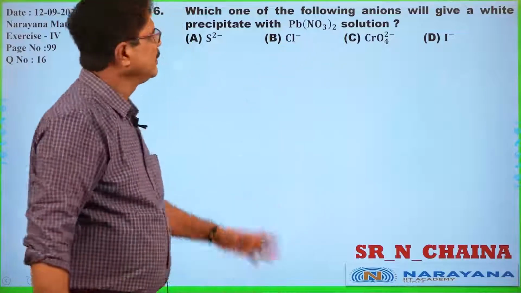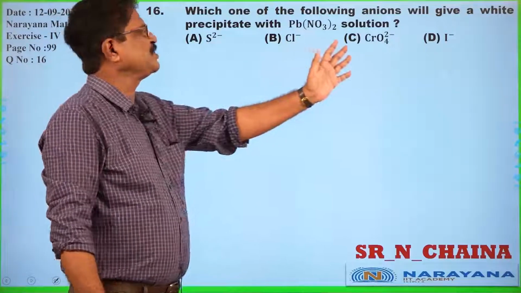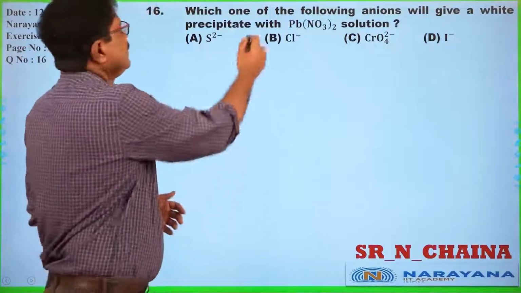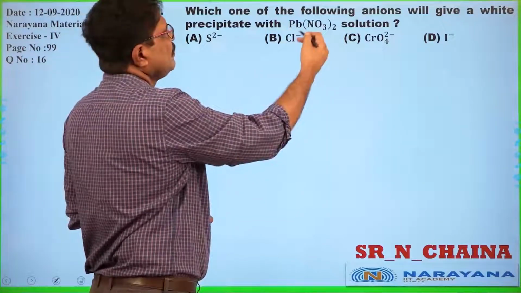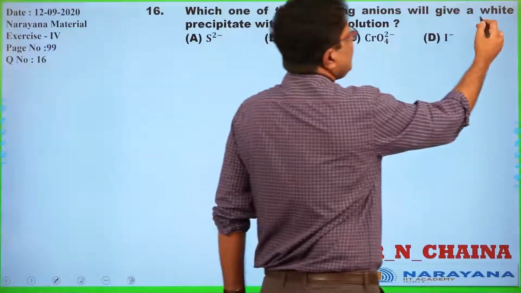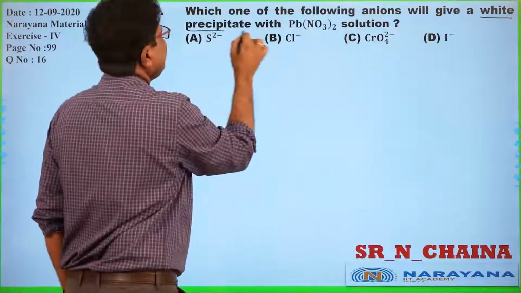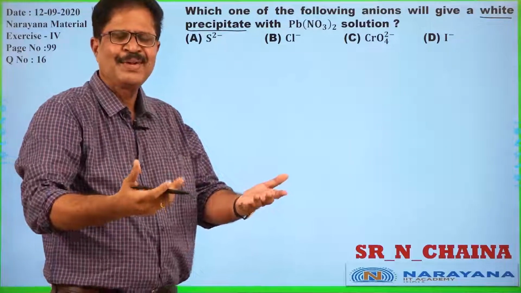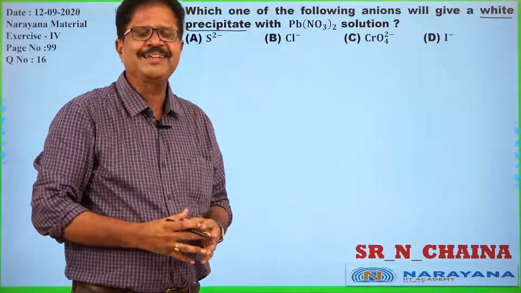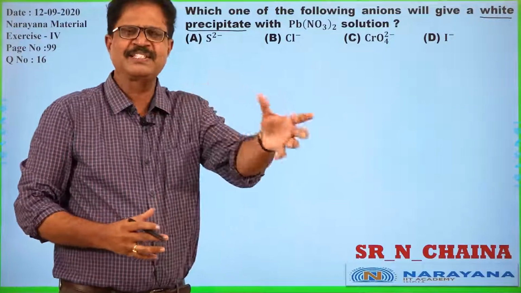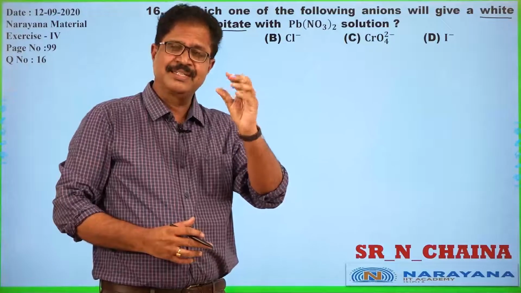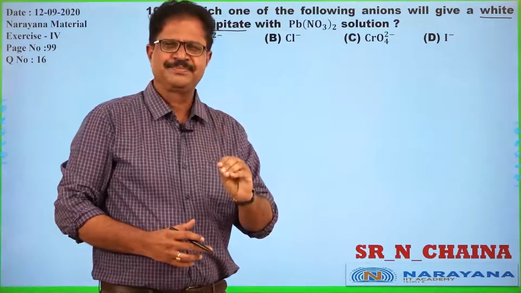Look at the different anions appearing in the question. Which anion is giving a white precipitation? So we must have knowledge of analytical chemistry: the formation of precipitation in a given solution.